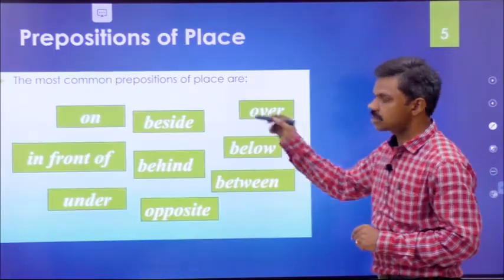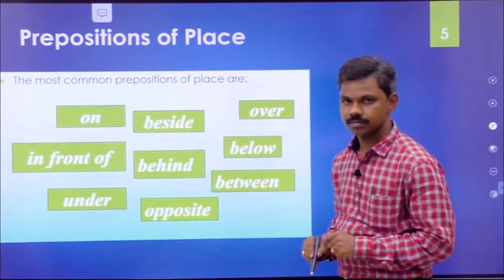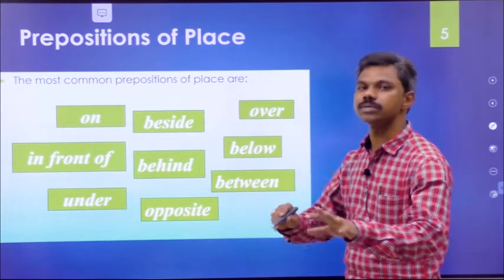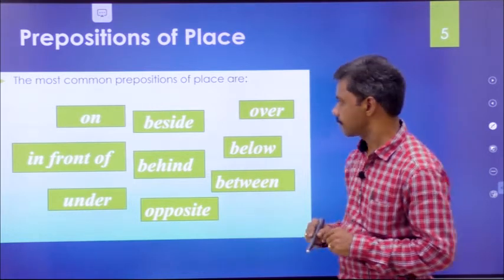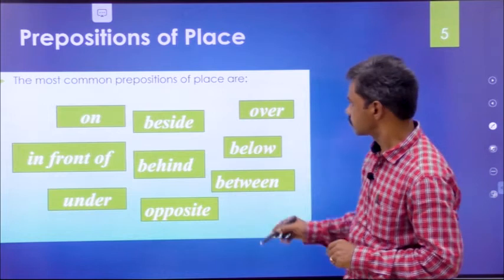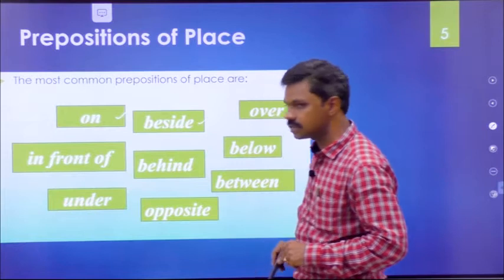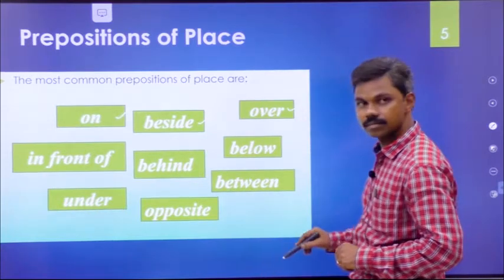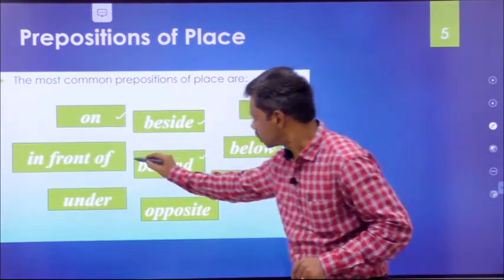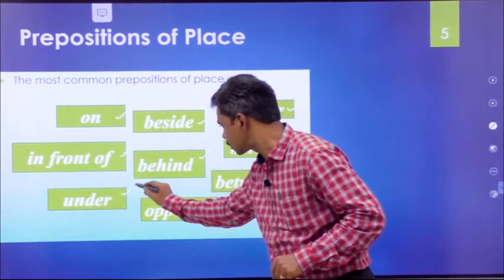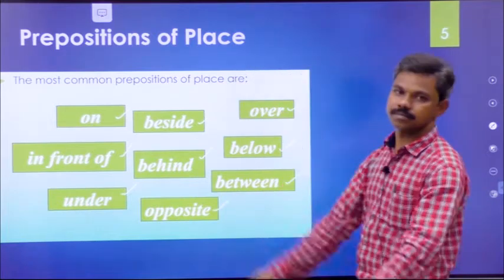Now, let us see what are the most common prepositions of place. What are the frequently used prepositions of place in our day-to-day usage? On, beside, over, below, behind, in front of, under, opposite, between.